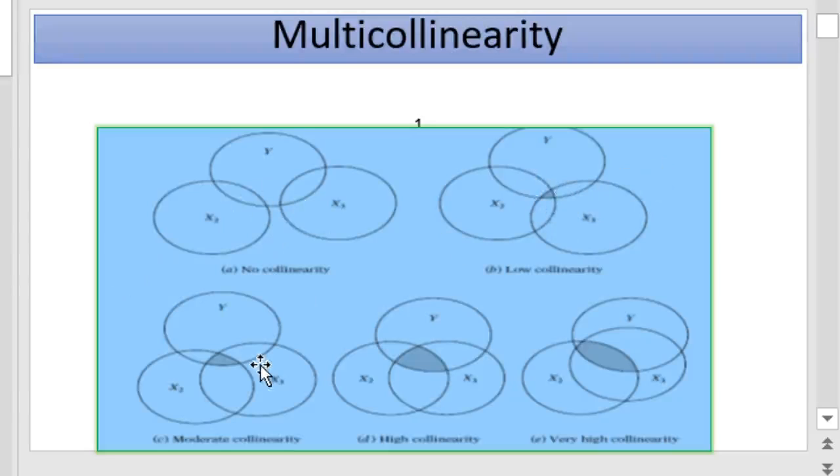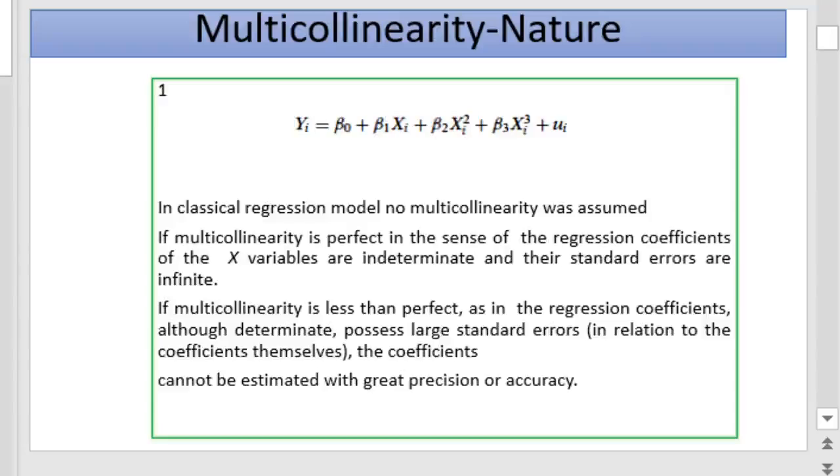Here the collinearity increases: moderate, high, and very high collinearity in this equation. This means there are some overlaps among the variables. This overlap is termed multicollinearity. We have seen in the earlier equations that the equations are linear, but in some cases the variables can be